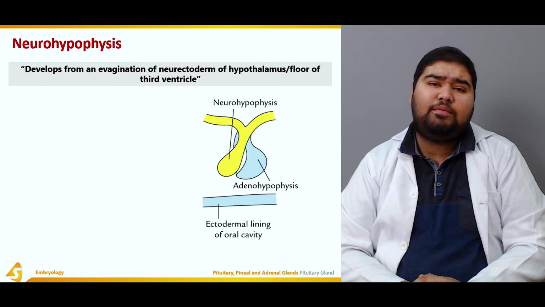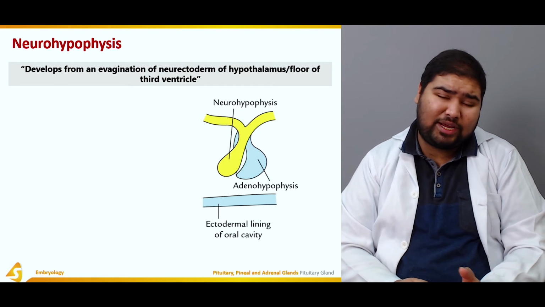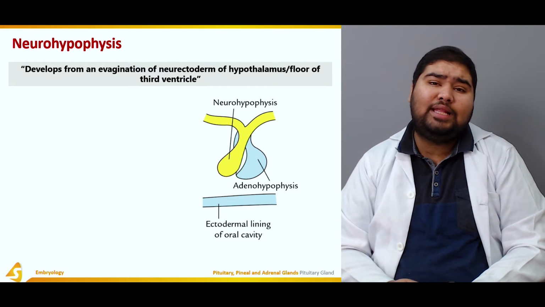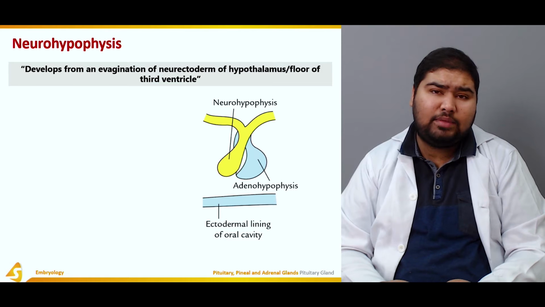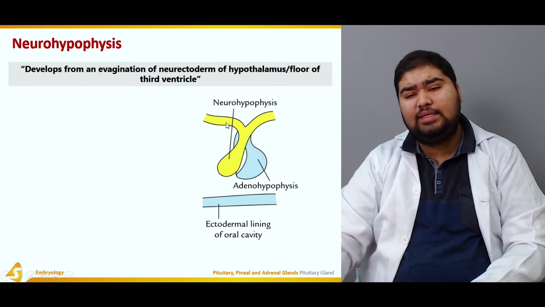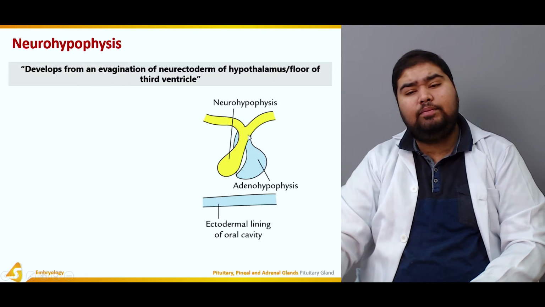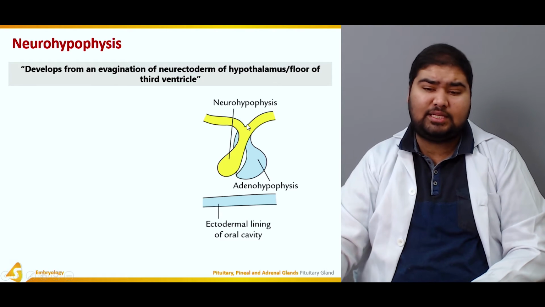So the neurohypophysis in itself develops from the neuroectoderm. And where does this neuroectoderm come from? It lies in the developing hypothalamus or the floor of the third ventricle. In the figure you can see this is the area from where the development of the neurohypophysis takes place.